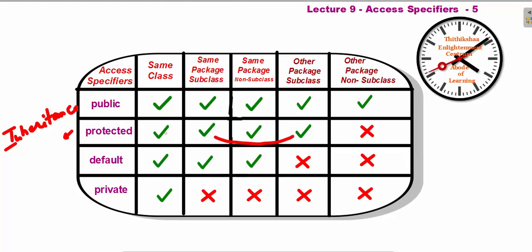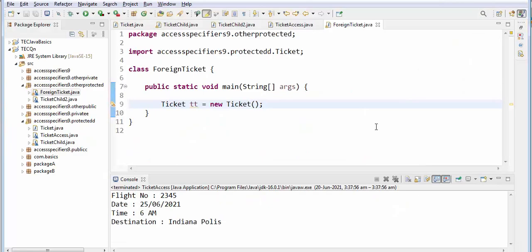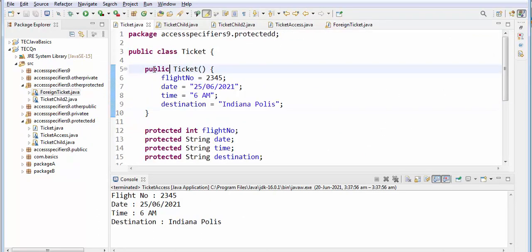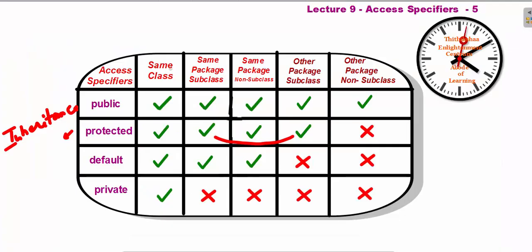In the tabulation, other package non subclass, you cannot access it. So that's what they are telling here. If you want to access it, then you have to make this public.